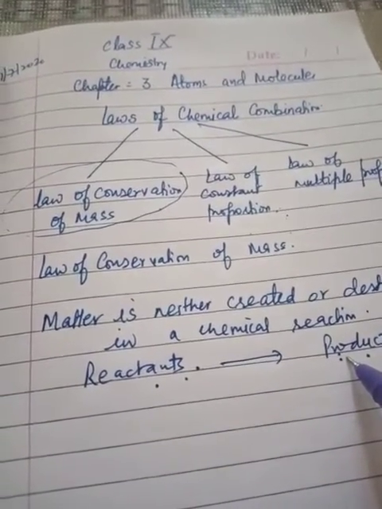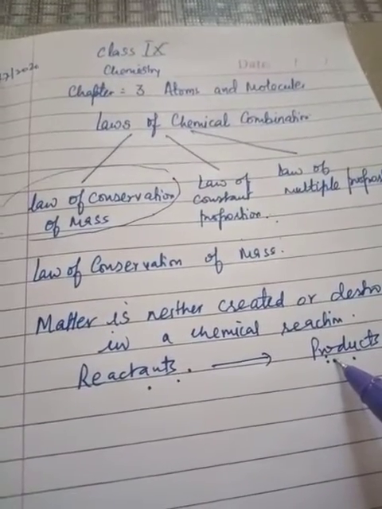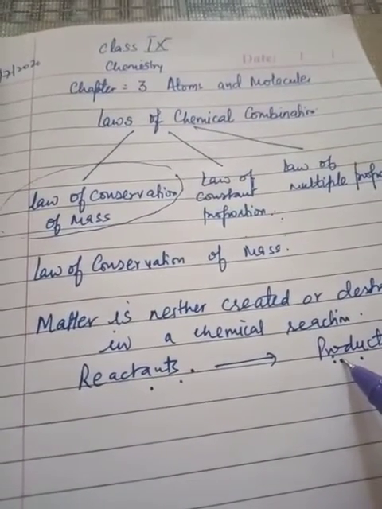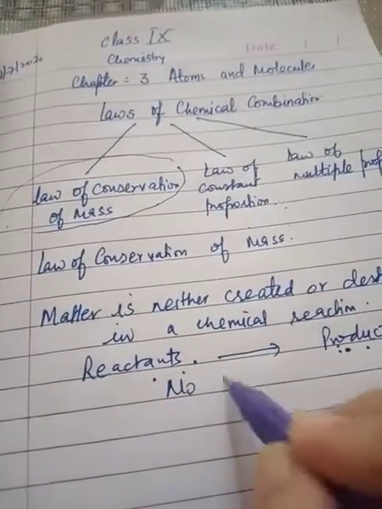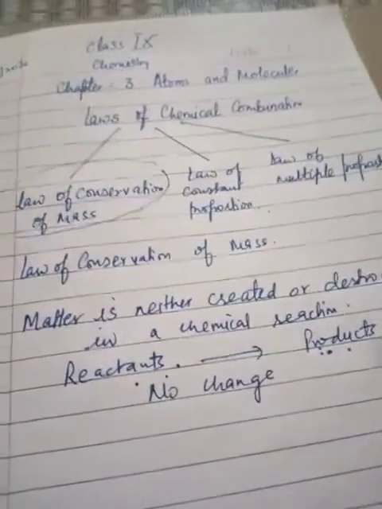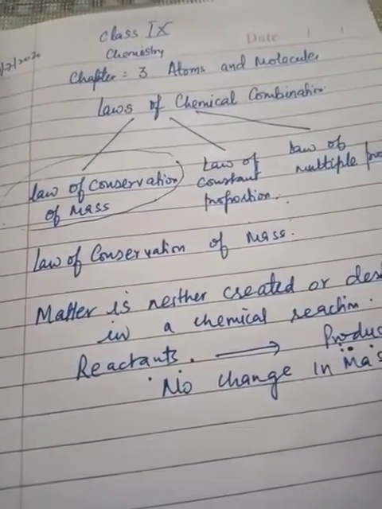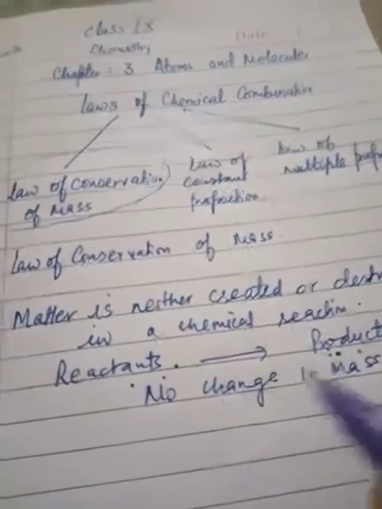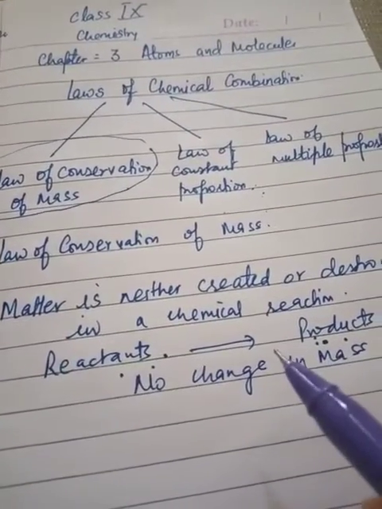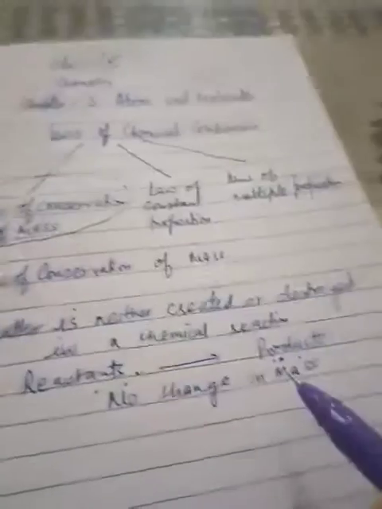It means that there is no change in the mass during the reaction. Since there is no gain, no loss in mass in a chemical reaction, the mass remains conserved. Mass remains conserved means mass remains the same.